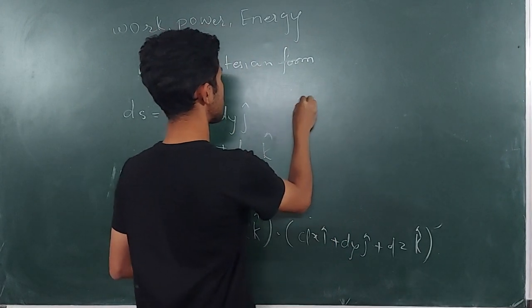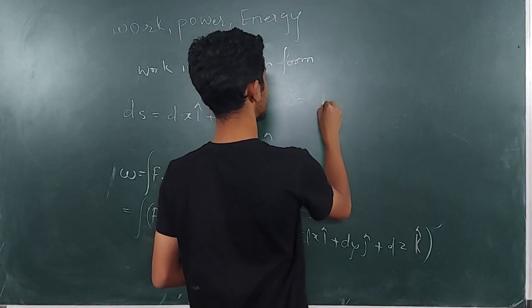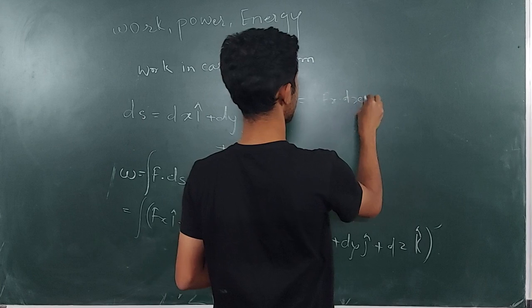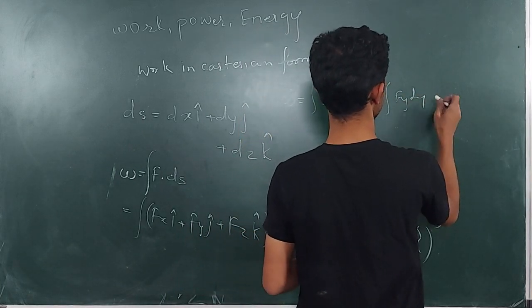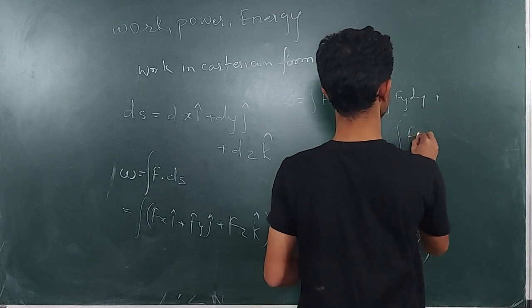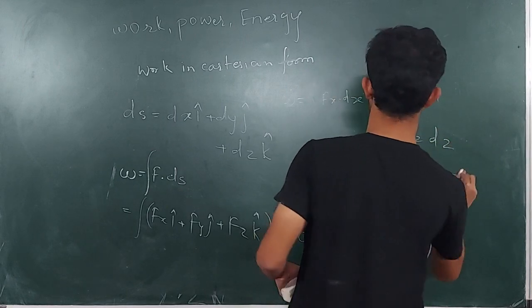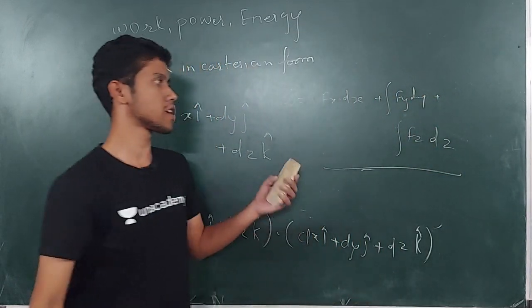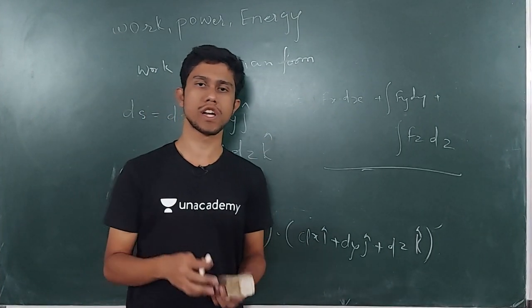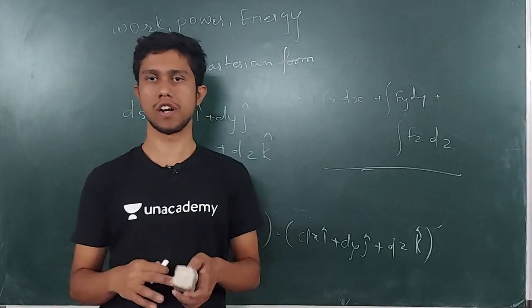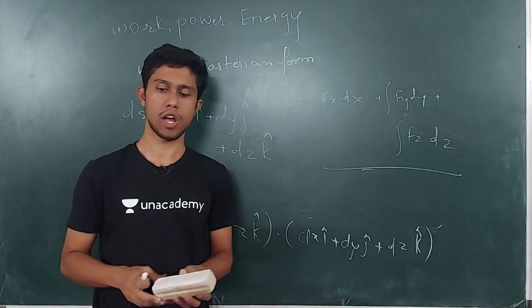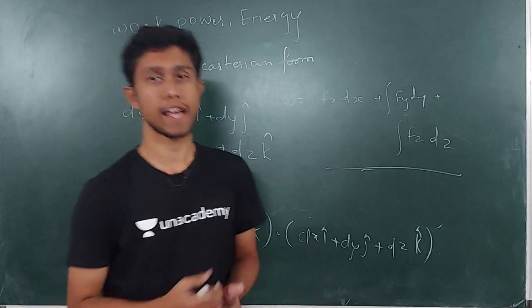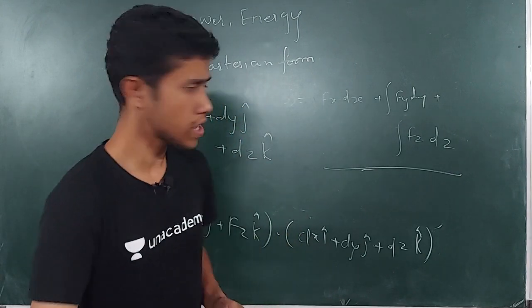So I can write the work done equals the integration of Fx dx plus the integration of Fy dy plus the integration of Fz dz. This is a simple thing you can do to find the work done in the form of Cartesian coordinates. So this is how we have completed the Cartesian coordinates, and we'll now move toward the next topic.